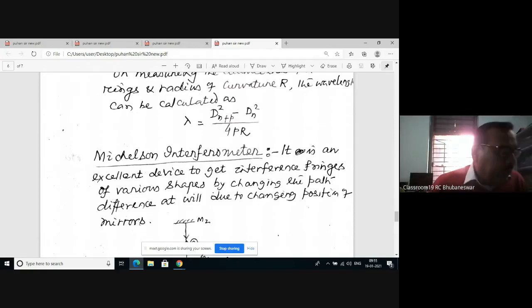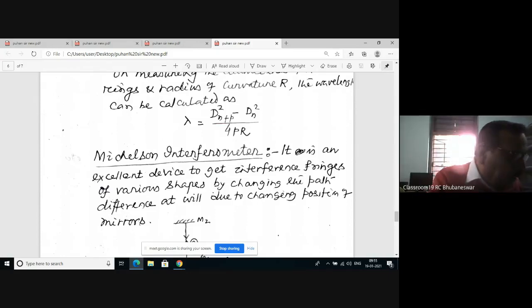So Newton's ring is an example of wedge-shaped film, and also it is the interference pattern obtained by division of amplitude. Now another most important experiment which comes in your exam is the Michelson-Morley experiment.